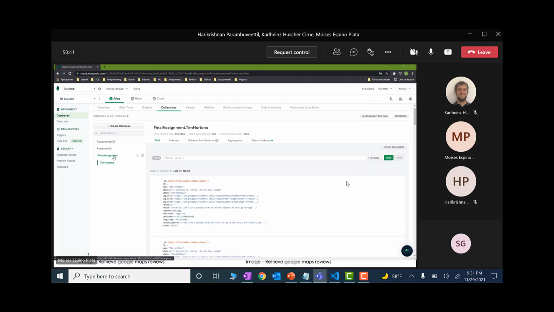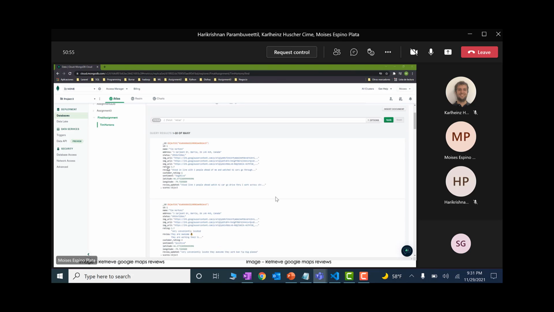colleague. So this is how our database looks like. Our database name is final assignment, whereas our table name is Tim Hortons. So this is how our records look like in MongoDB. We have stored complete data. We have scraped from the web the Google reviews with its ratings and all. So yeah, here I'll end my recording, and now Hari will talk about further analysis.